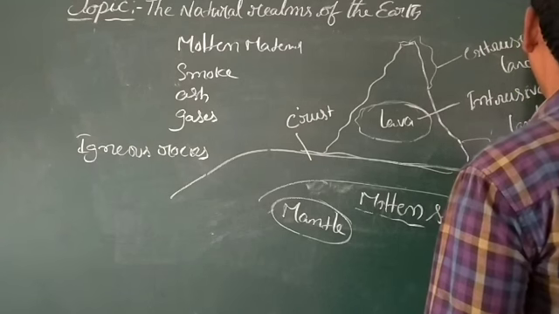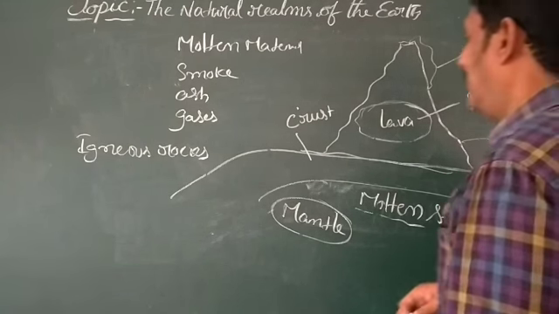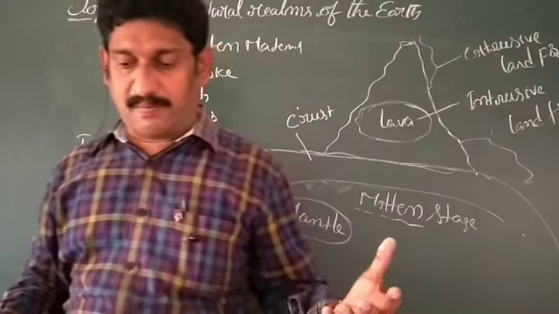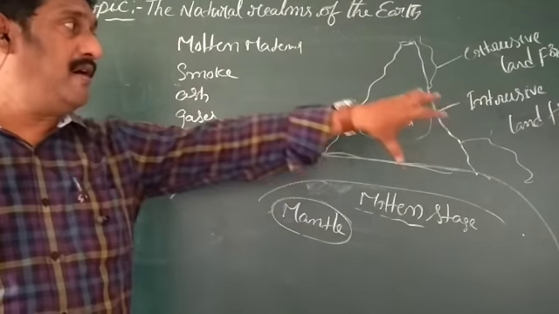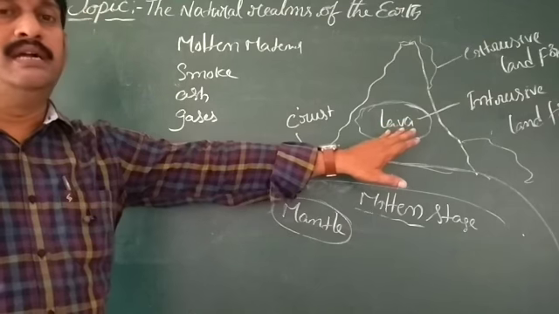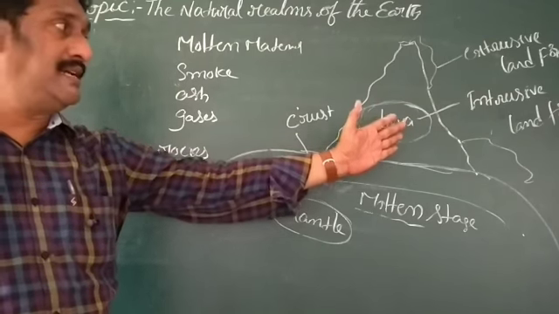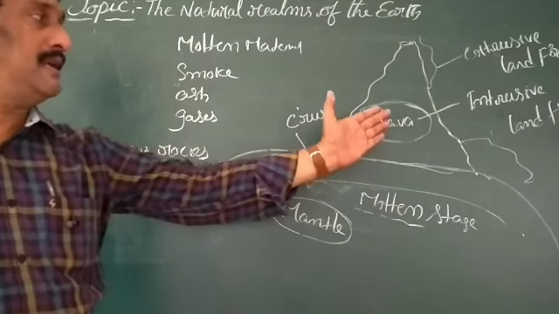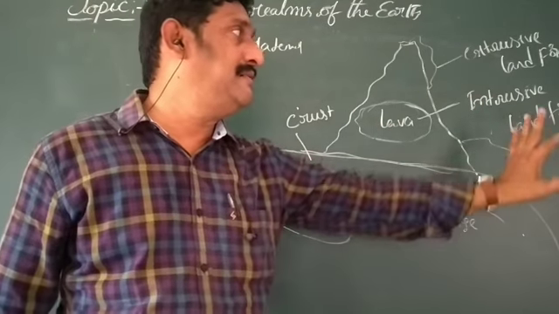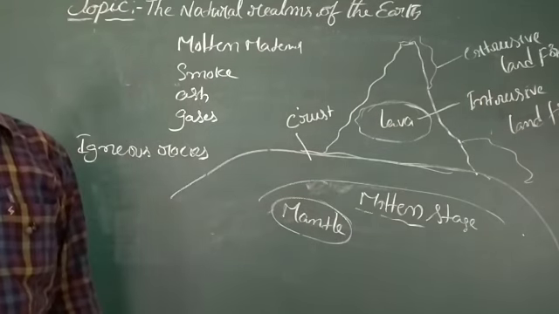A part of the lava does not come outside from the volcano, and when that cools down, it is called intrusive landforms.